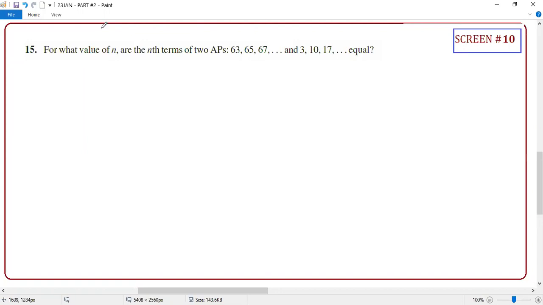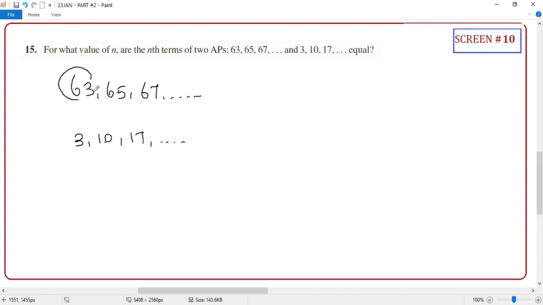Guys, for what value of N are the nth terms of these two APs equal? You may not know what they are trying to say. One AP is starting with 63, 65, 67, running like this. And the other AP is 3, 10, 17, going like that.